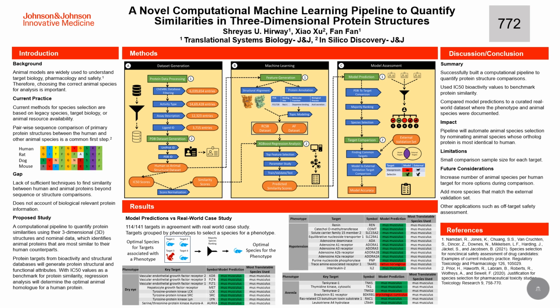Now, there were some limitations that popped up during the study. For instance, we had a small set of comparisons for each target, but this can be remedied by increasing the number of animal species that are available for each human target. In the future, other applications of this pipeline can include off-target safety assessment.